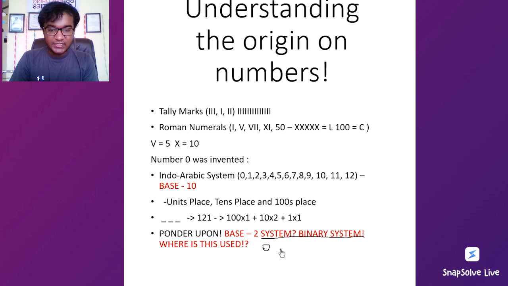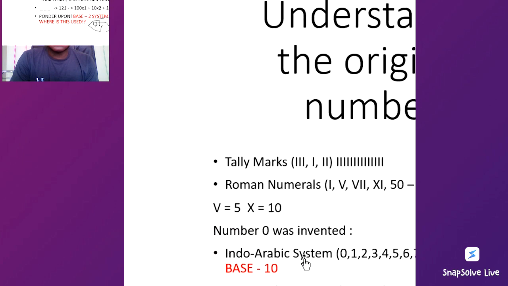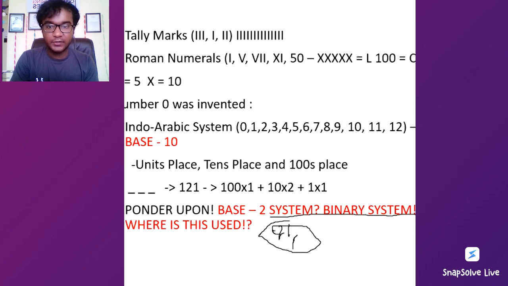A binary system is where there are only two numbers, 0 and 1. Let me zoom this for you right here. There are only two numbers in the binary system, the number 0 and the number 1.